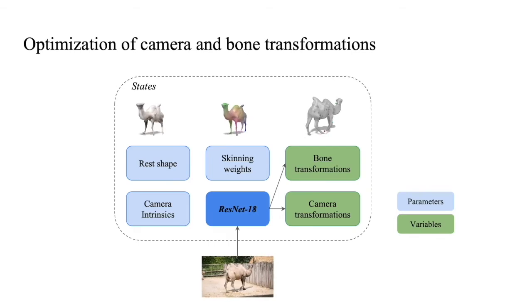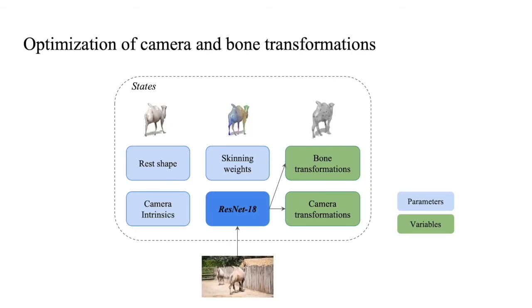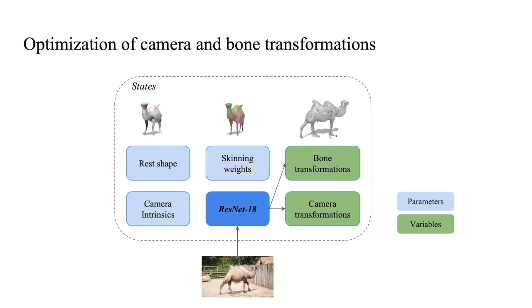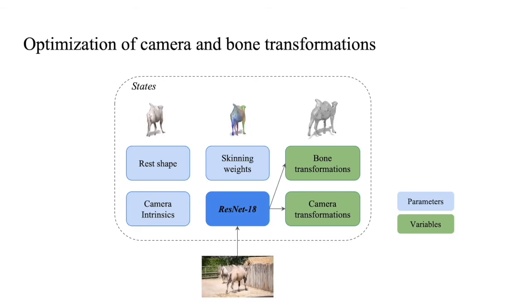Instead of directly optimizing camera and bone transformations to minimize reconstruction error, we optimize the parameters of a convnet that predicts camera and bone transformations from an input frame. We find this results in a smoother optimization surface for analysis by synthesis tasks.